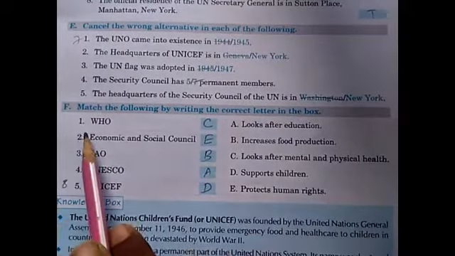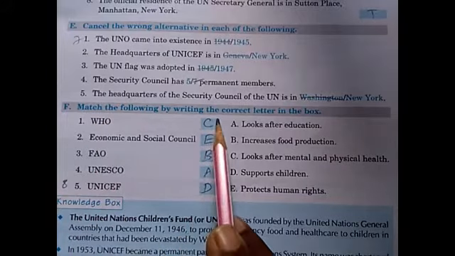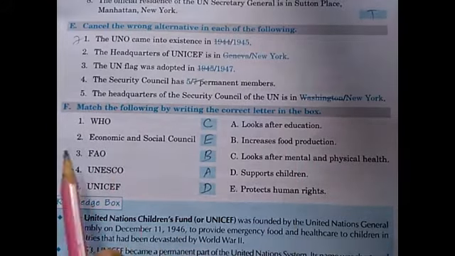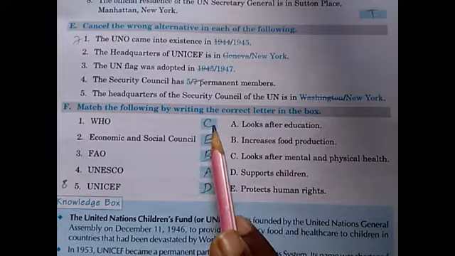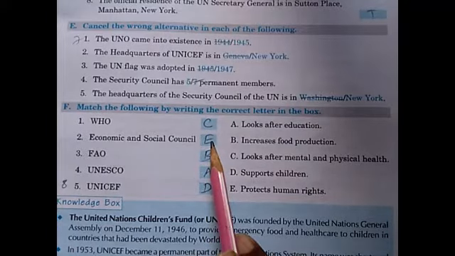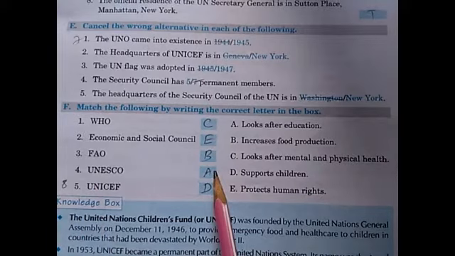Next is F. Match the following by writing the correct letter in the box. 1. C. 2. E. 3. B. 4. A. 5. D.